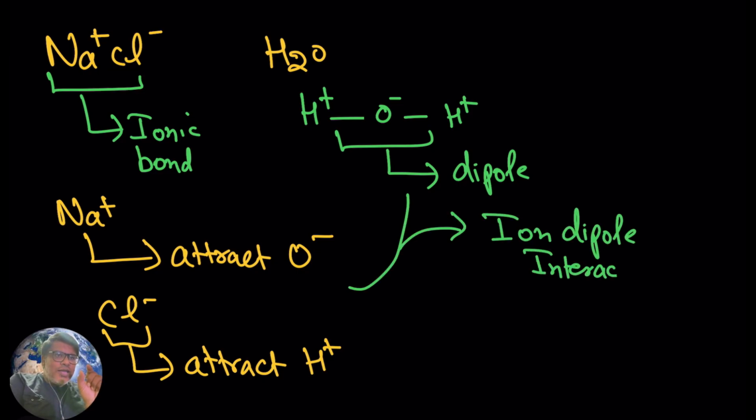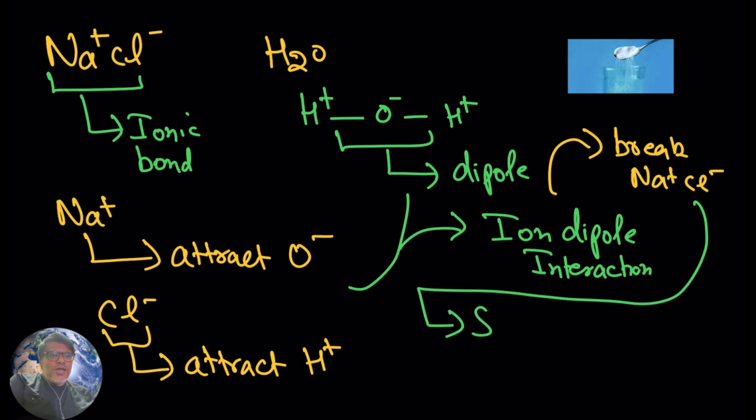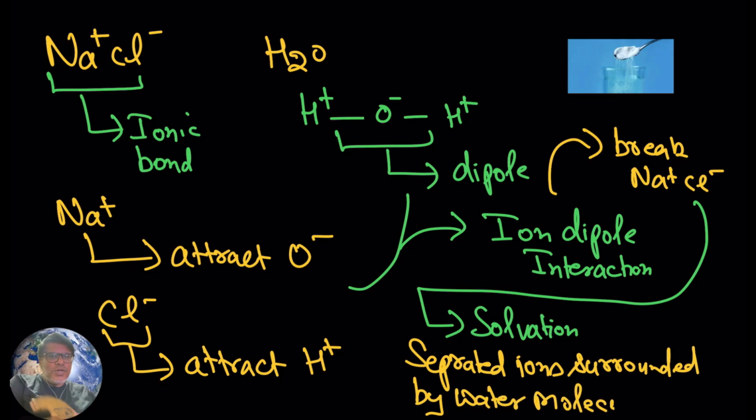This ion-dipole interaction disrupts the ionic bond between sodium and chlorine, and this leads to solvation, or dissolution, of sodium chloride in water. The ions of sodium and chlorine are separated and surrounded by water molecules. This is the reason sodium chloride gets dissolved in water.